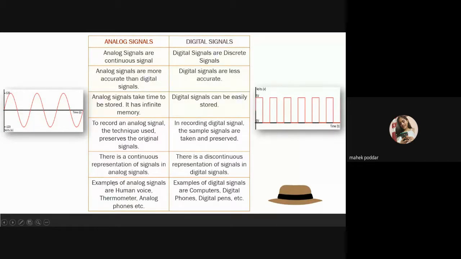And where do we use analog signals? Analog signals can be used for audio and video transmission. On the other hand, digital signals are more suited, I would say, for computing and digital electronics.